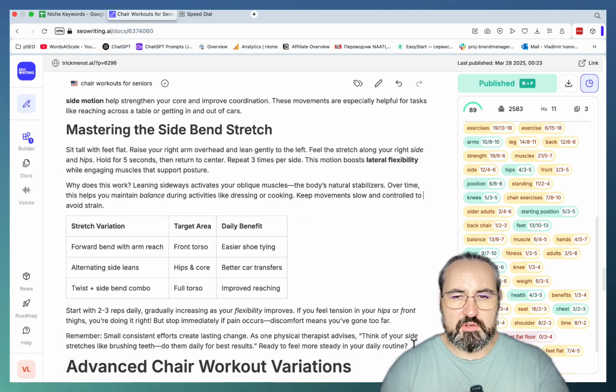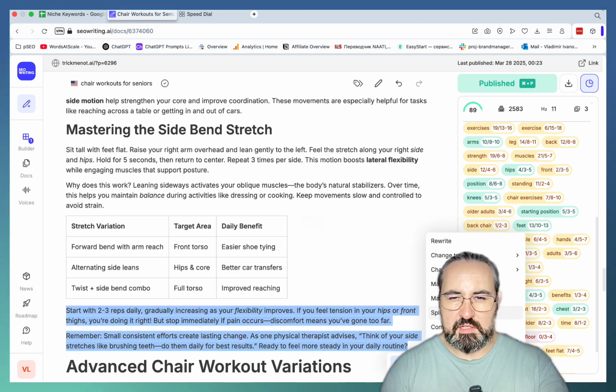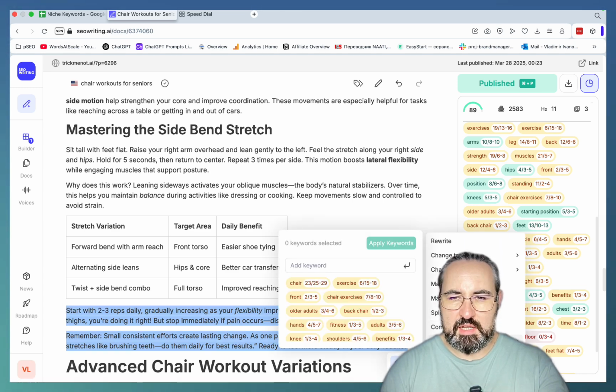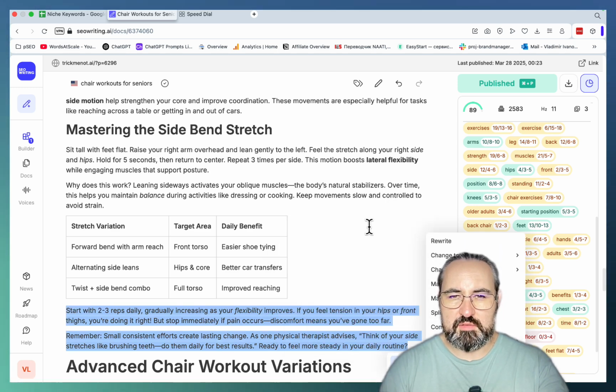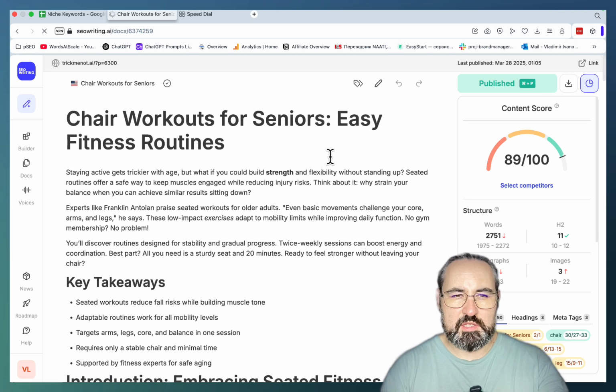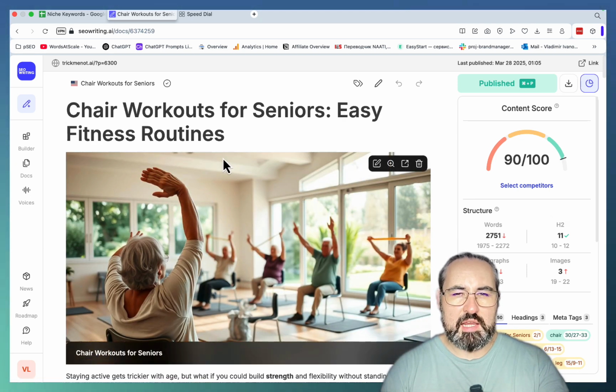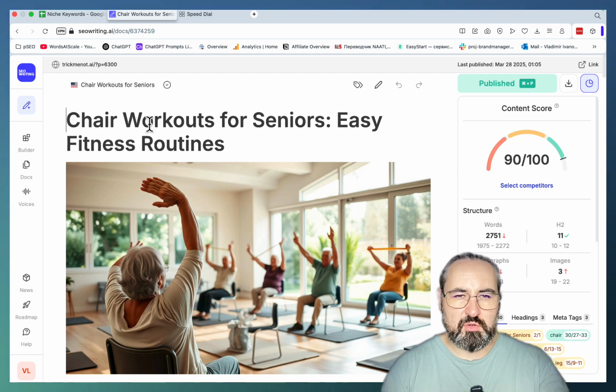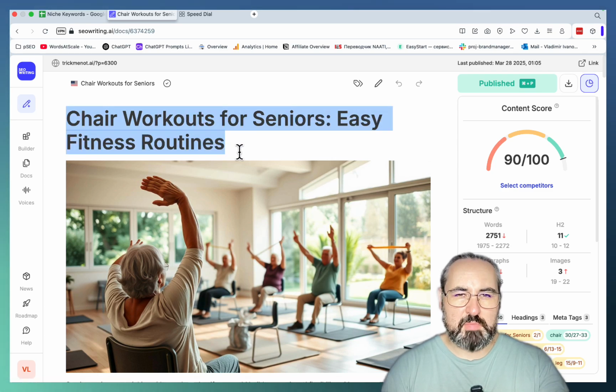Obviously, there are other things that you can do. You can split into paragraphs, you can complete sentences, and as I said, you can add different keywords. And this is amazing. Now our article is finished. I'm really curious about the introduction. So let's take a look. It was supposed to be a search intent driven introduction, so we should be getting an answer of sorts, even though this is not a question based title.